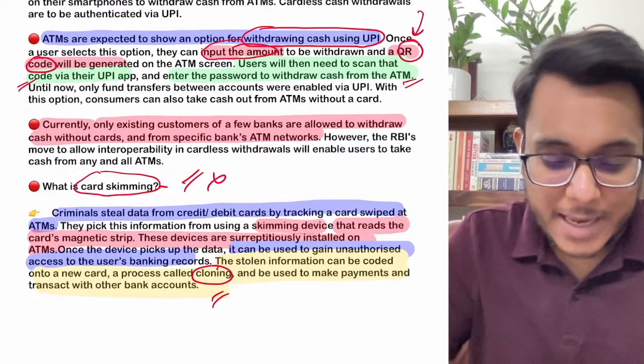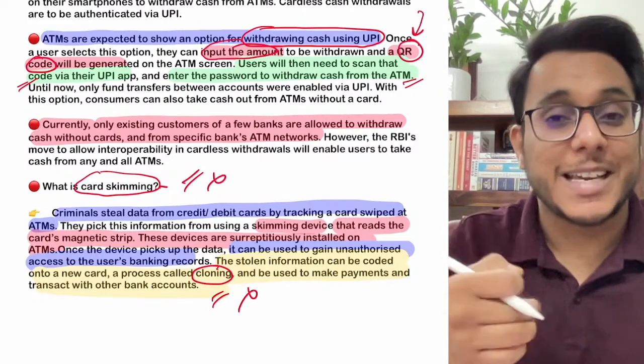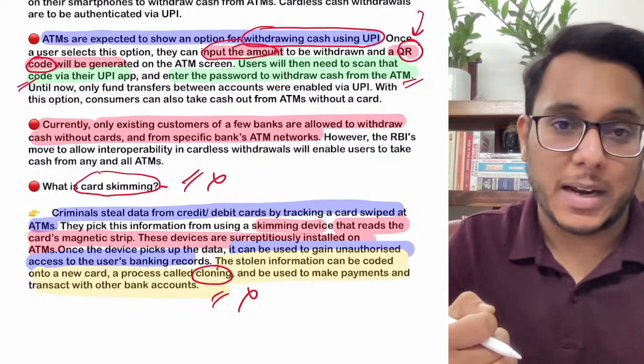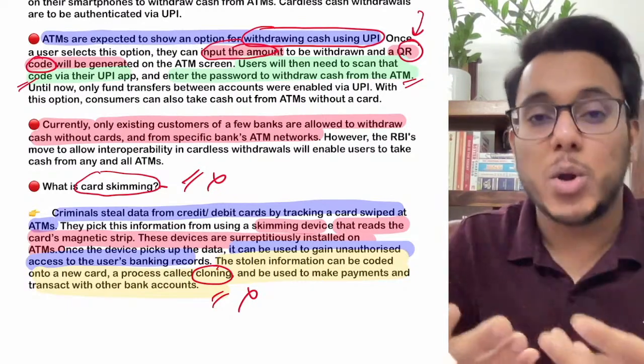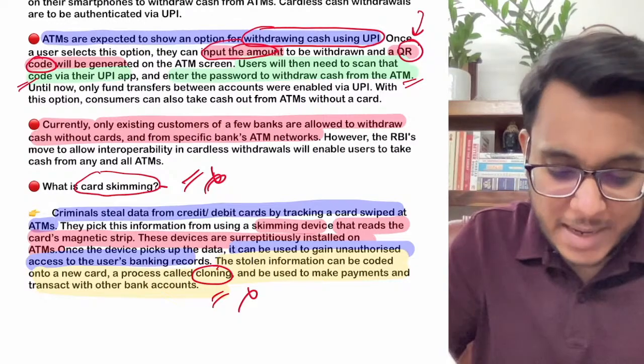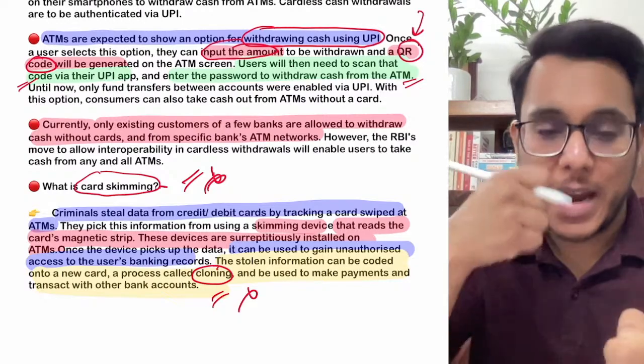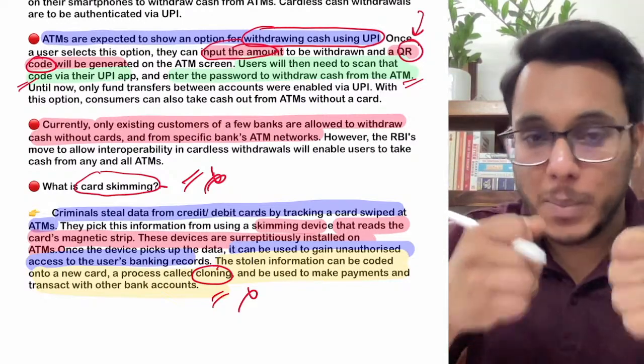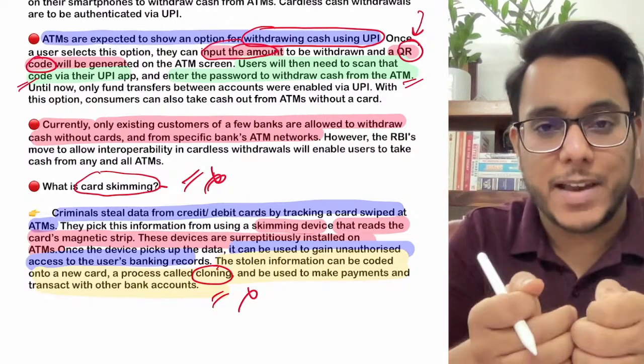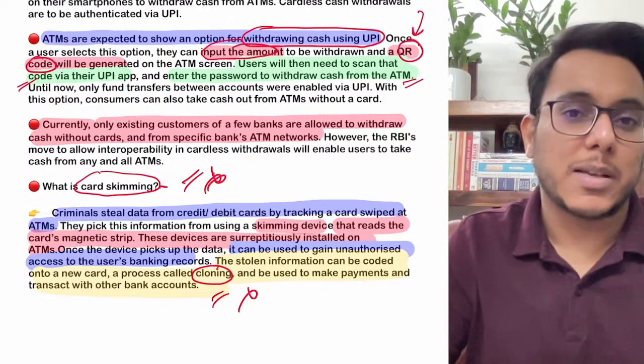Now this particular thing will be solved, because physically you are not inserting the debit card, everything is happening through your mobile app. So this card skimming, the stealing of information by putting some kind of mimicking devices and making a fake card, will be solved. So this is something that has happened.